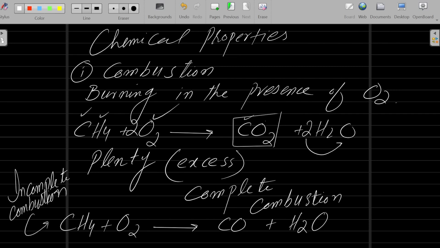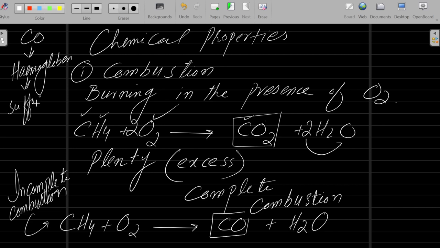Incomplete combustion, and you get carbon monoxide in this case. Carbon monoxide combines with our hemoglobin and produces oxyhemoglobin, and causes suffocation. So the person can die.